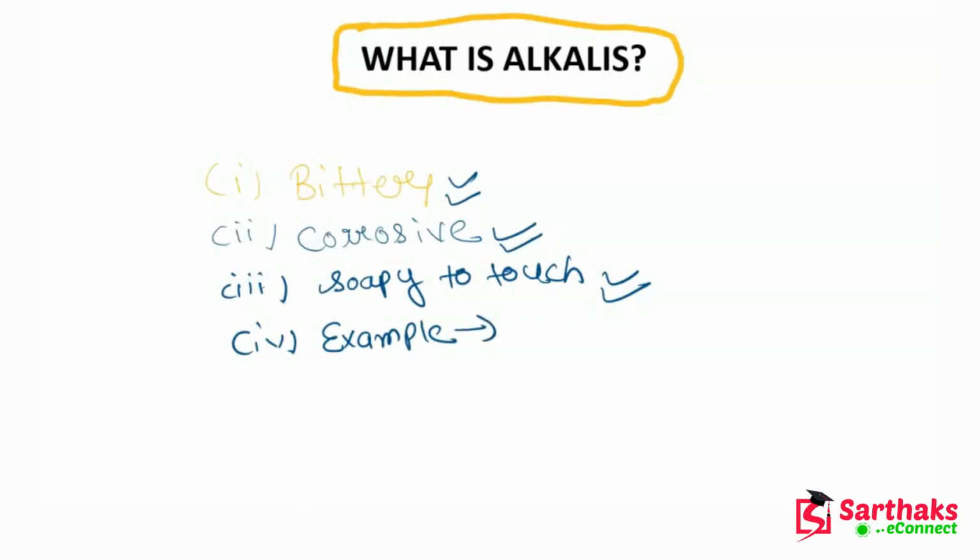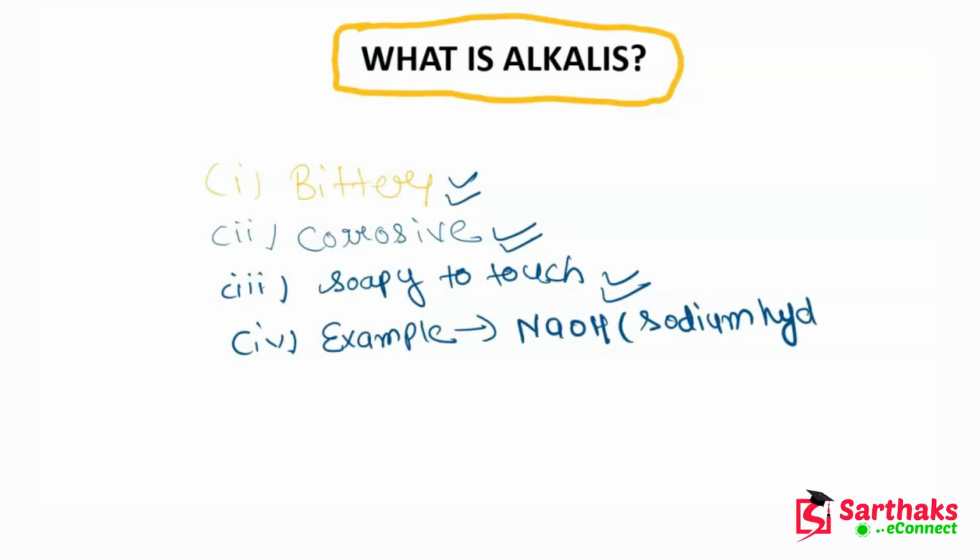Let me write here some of the examples so that you might be able to understand it. The first example is NaOH, and we all know what NaOH is. This is sodium hydroxide.